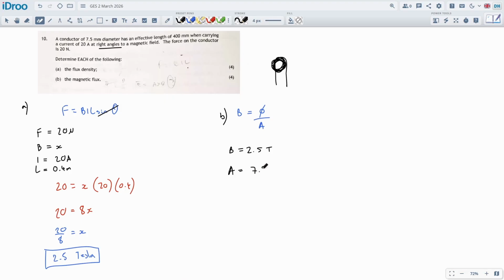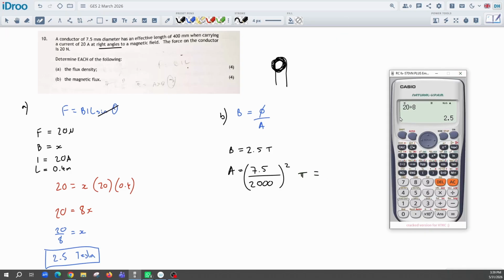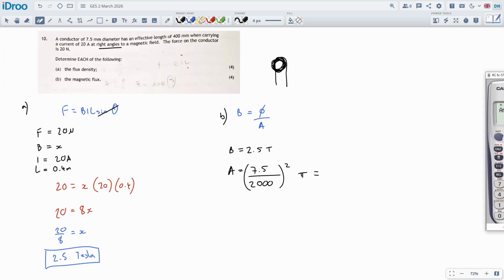We can use pi r squared. But again, it's in millimeters. We divide it by 2 to turn it into a radius, divide it by 1,000 to get it into meters, and square it and times it by pi. Again, use that little trick just because it saves me having to do a little side calculation. So let's do it. 7.5 divided by 2. This will now be millimeters as the radius. Divide by 1,000, and then square it and then times it by pi. I did the same thing on the calculator as I did here, I just did it slower on the calculator. And I can do it again quickly just to check I haven't made any mistakes. But I think this looks right.